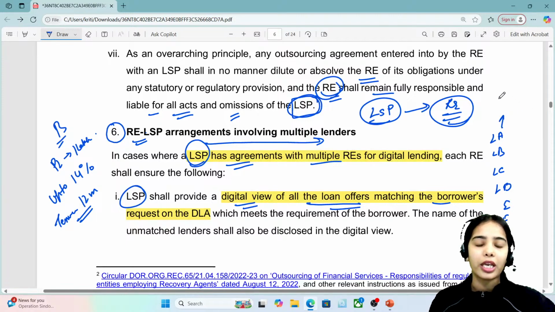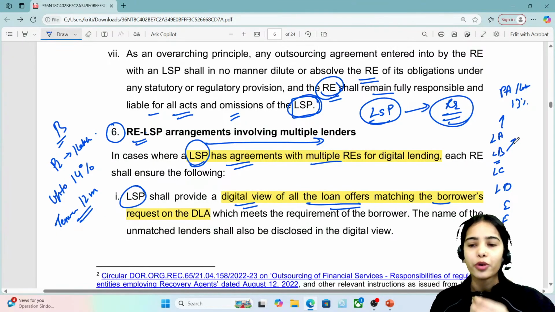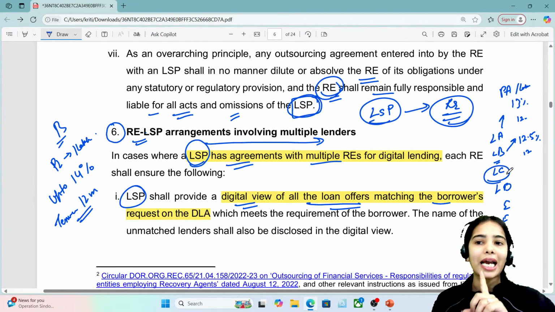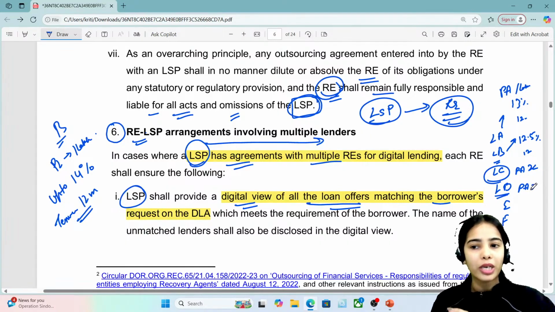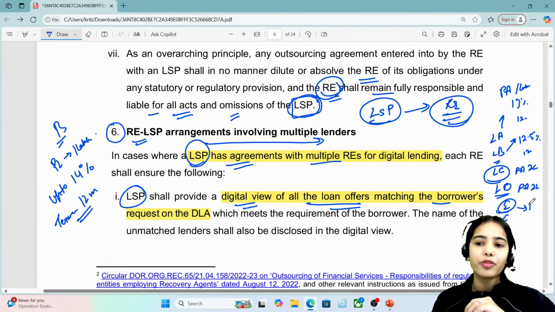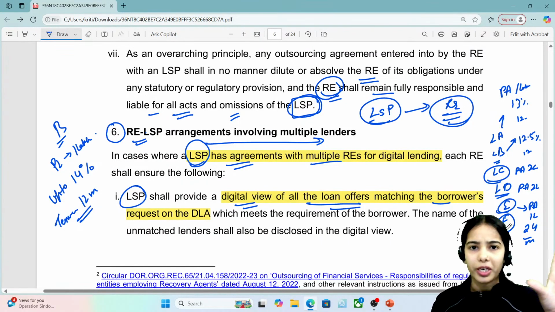Lender A is saying that I can provide a personal loan of 1 lakh rupees at an interest rate of 13%. Lender B is saying that I can provide a personal loan of 1 lakh rupees at an interest rate of 12.5% with a tenure of 12 months. Lender C is saying that I can only provide a personal loan of 2 lakh rupees. Lender D is saying I can only provide a personal loan of 2 lakh rupees, and lender E is saying I can provide a personal loan of 1 lakh rupees but with a tenure of 24 months. Lender F is saying I cannot provide a personal loan.